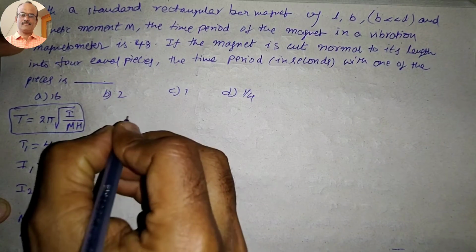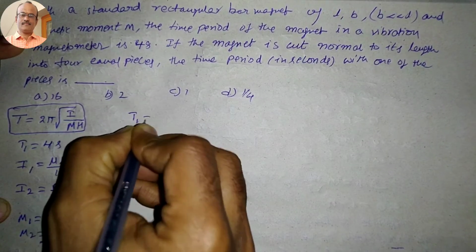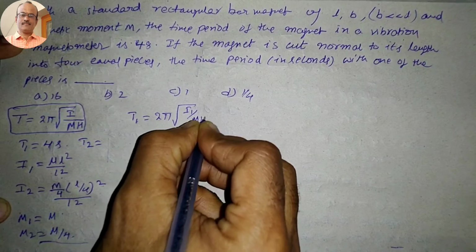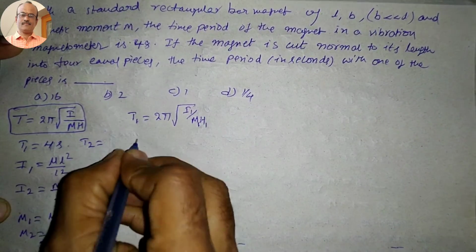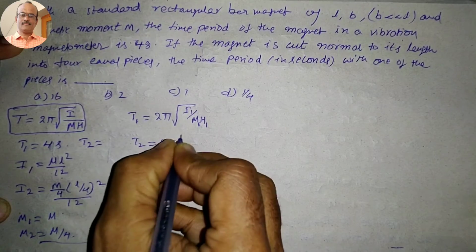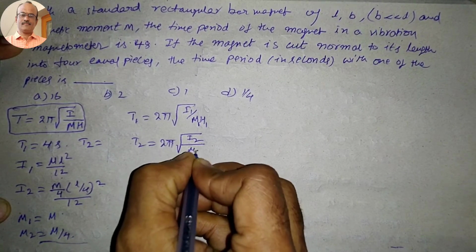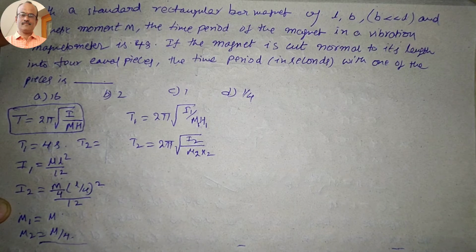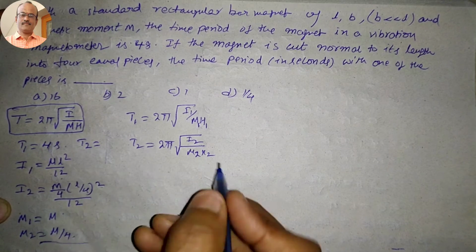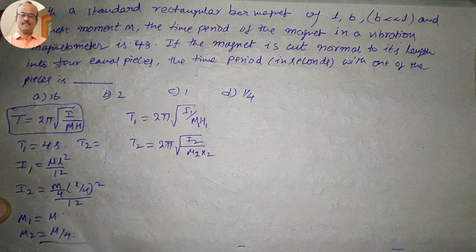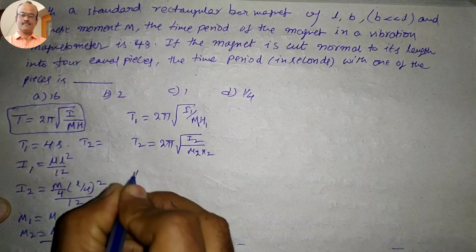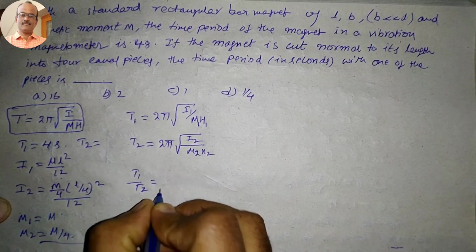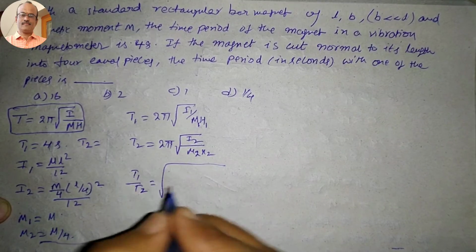Initially T1 is equal to 2 pi times square root of I1 divided by M1 into H1, and T2 is equal to 2 pi times square root of I2 divided by M2 into H2. Remember, H1 and H2 are the same. Now T1 divided by T2 is equal to the square root, 2 pi cancels.